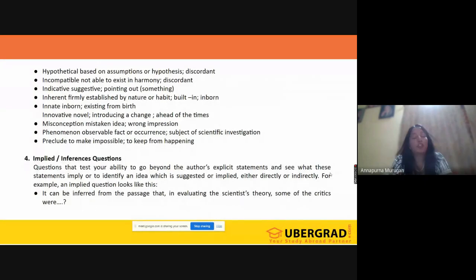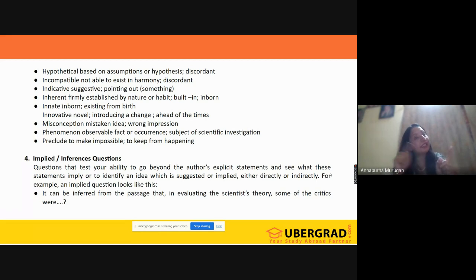The next question is the implied or inference question. What is an implied or inference question? Basically, it is a question type which requires the answer or the idea which is not stated in your passage so very clearly. That means it is indicated.